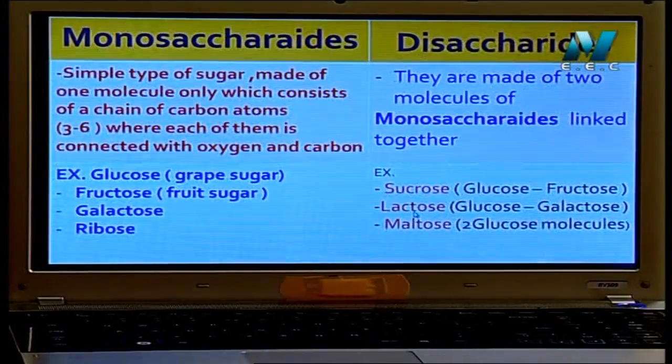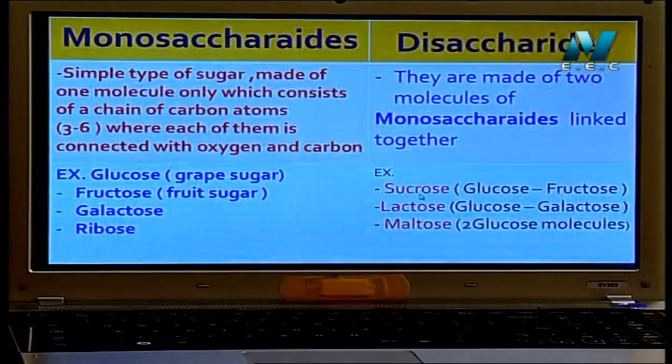Lactose, found in milk, is formed from glucose and galactose combined together. Maltose, found in malt, formed from 2 glucose combined together.